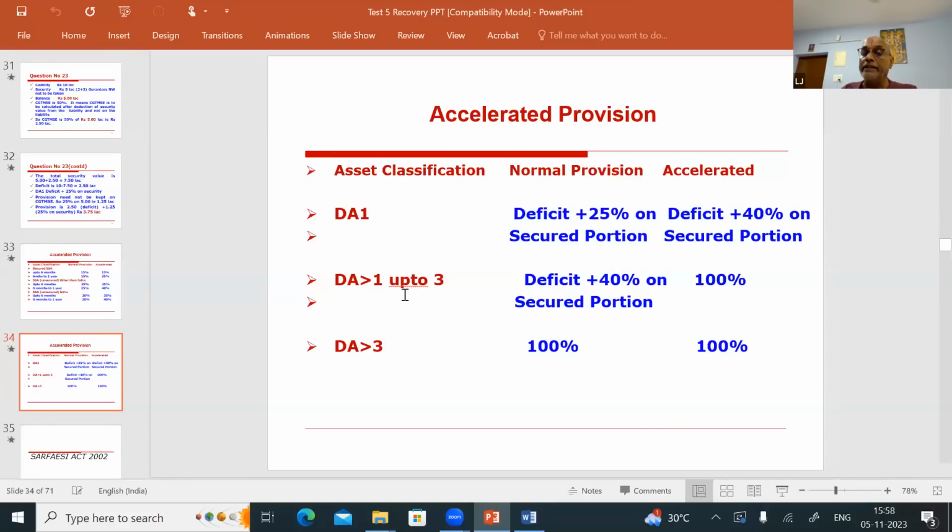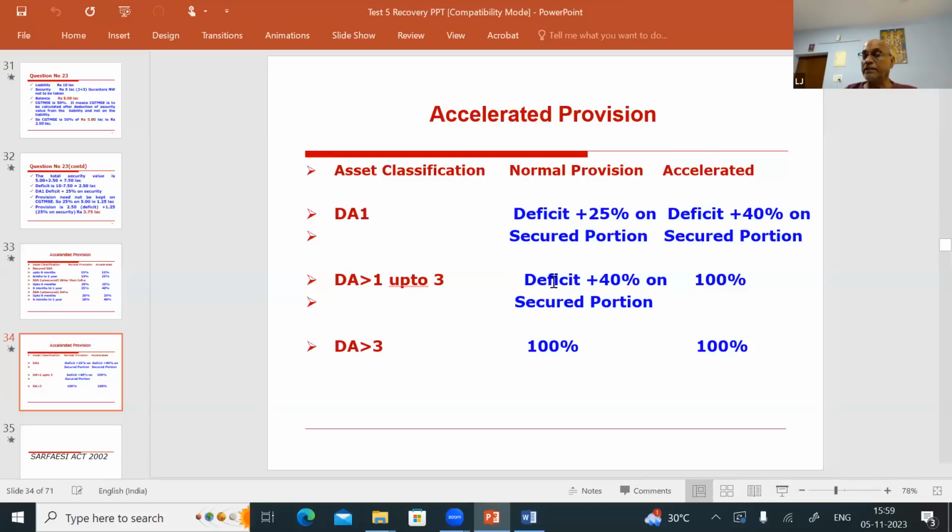Similarly, for doubtful DA1, the normal provision is 25% plus the deficiency. Here the question of within 6 months or more than 6 months does not arise. If you have not classified the account as DA1 from the date on which you had to classify it, and it is found out, you have to keep an accelerated provision of the deficiency plus 40% on the secured portion.